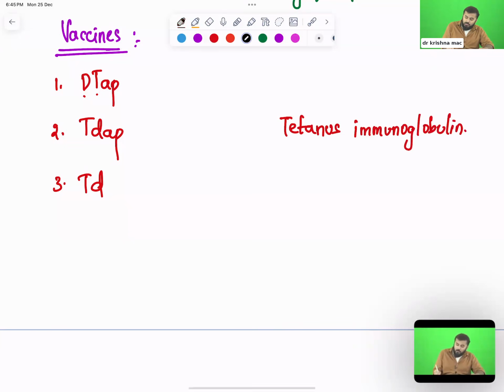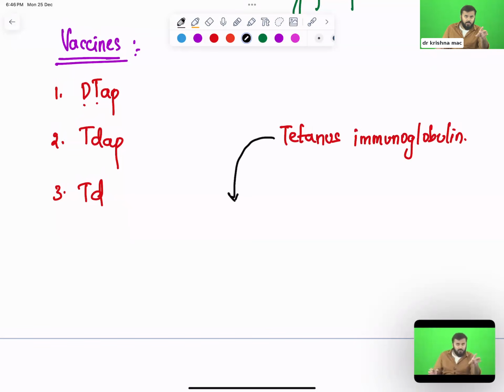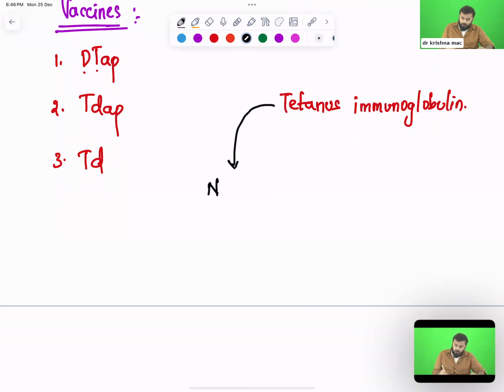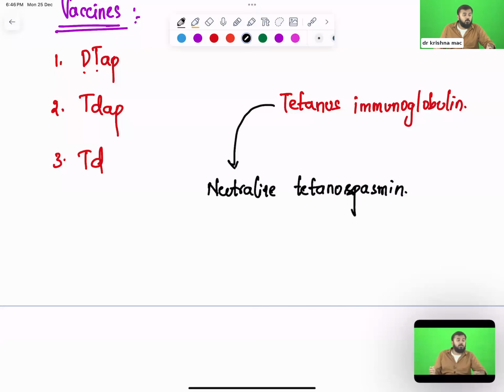And doctor, what is the function of this? This tetanus immunoglobulin, the main problem right now in your body is tetanospasmin. So this tetanus immunoglobulin will go and neutralize the tetanospasmin.